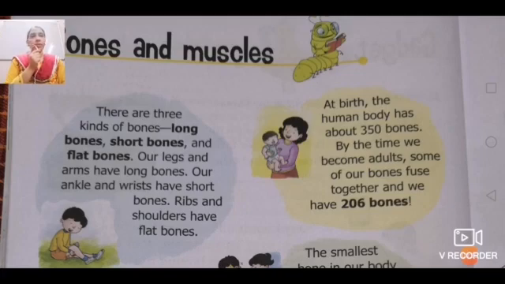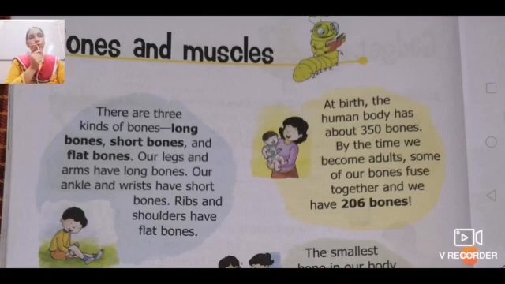There are 3 kinds of bones: long bones, short bones and flat bones. Long bones are present in our arms and legs. Ankle and wrist have short bones because they require proper movement, and ribs and shoulders have flat bones.